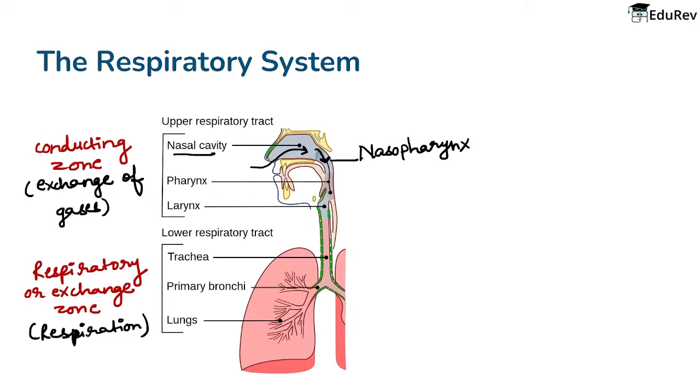Now after the nasopharynx, the air will move further into the oropharynx, and lastly it will move into the laryngopharynx. All right.